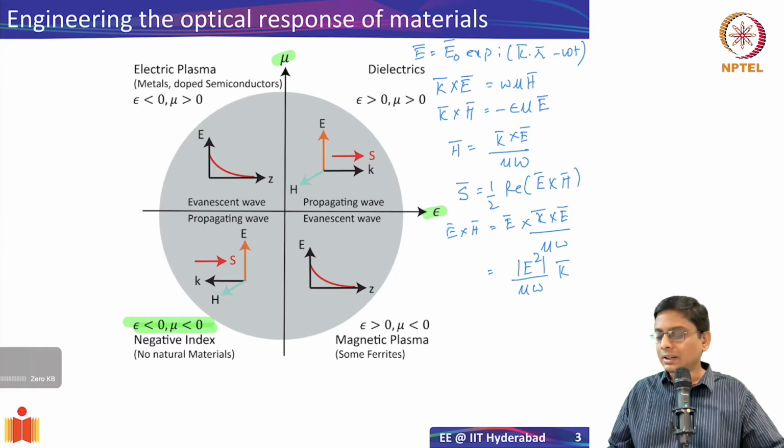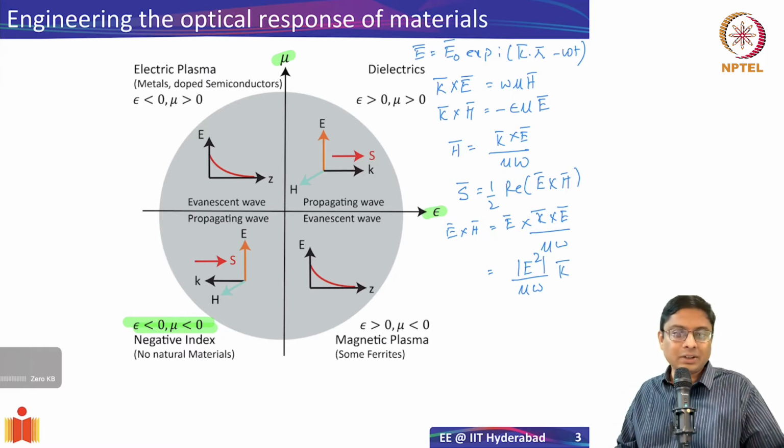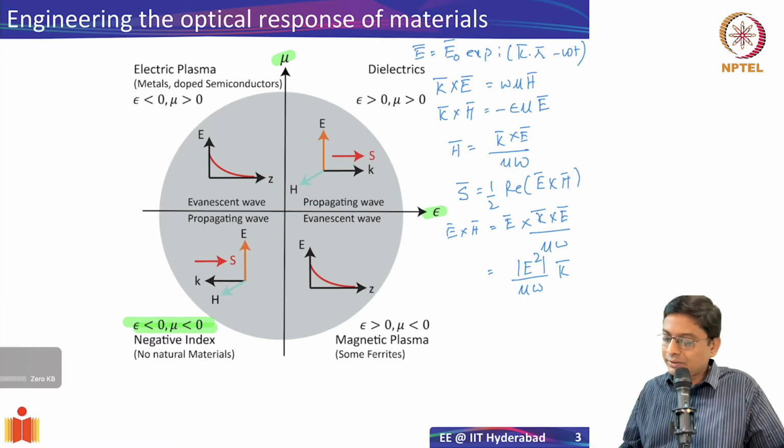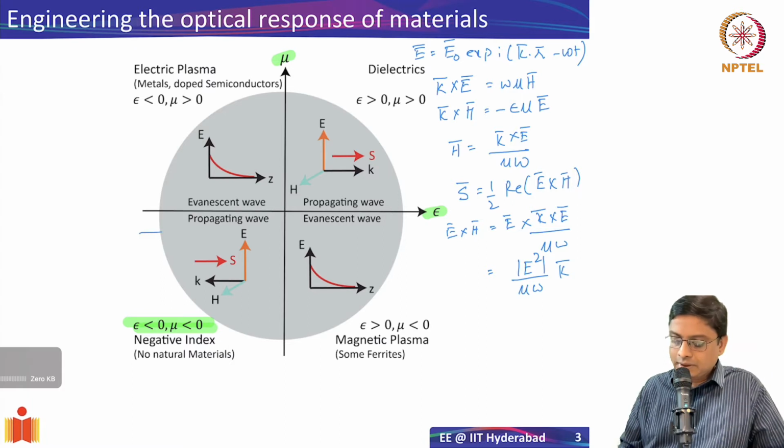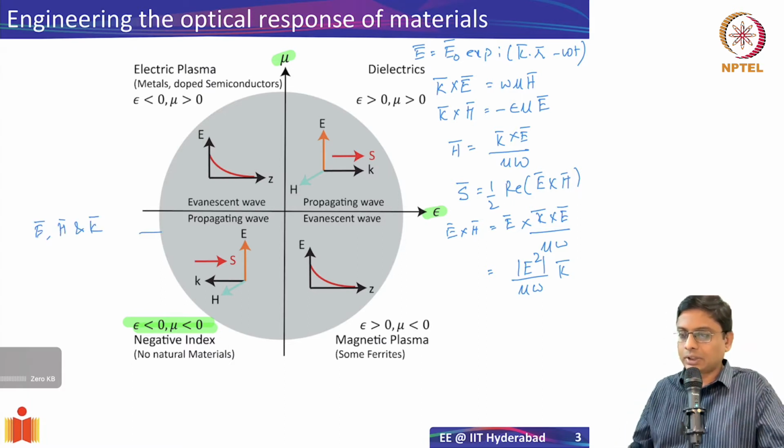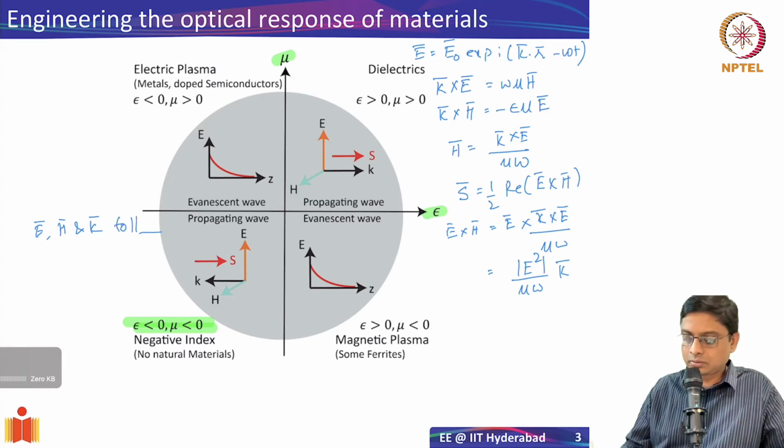Okay. But if you have a negative index material, in this case something unique happens, where if you have both epsilon and mu negative, quickly if you go back into this equation, let's say you put epsilon equal to negative and mu equal to negative, you'll see that E, H and K follow the left hand rule.